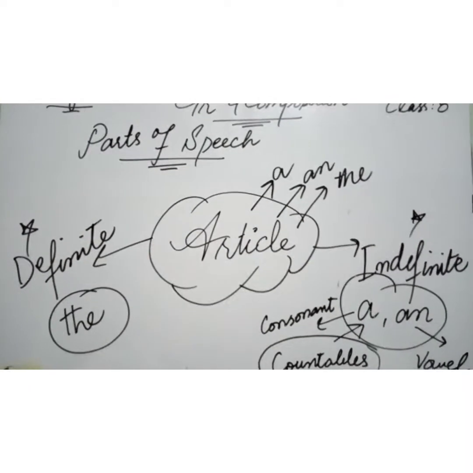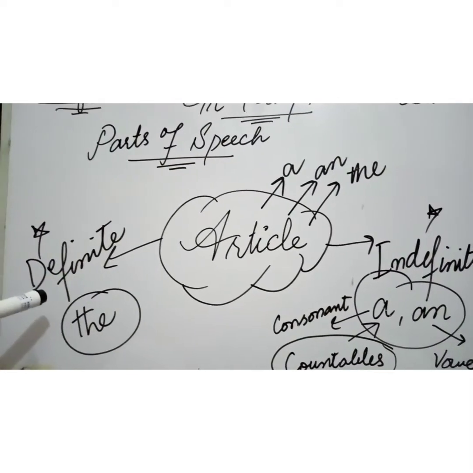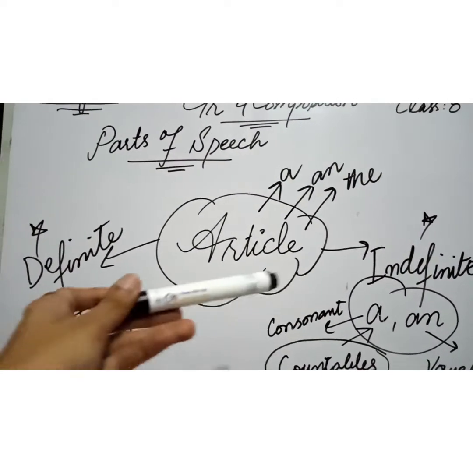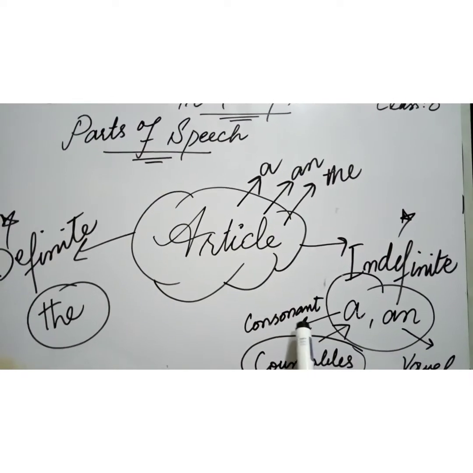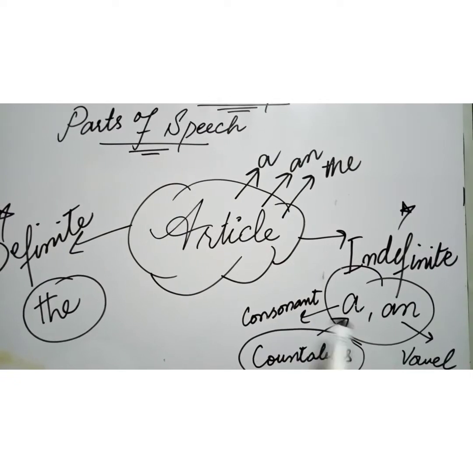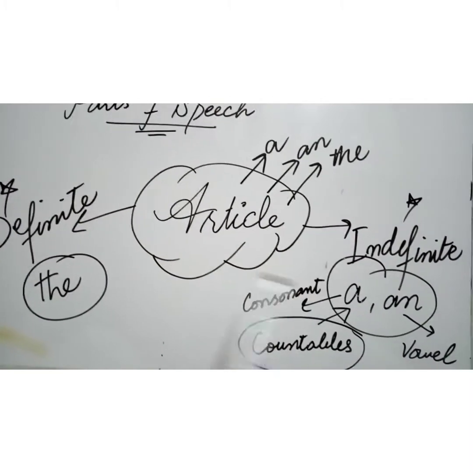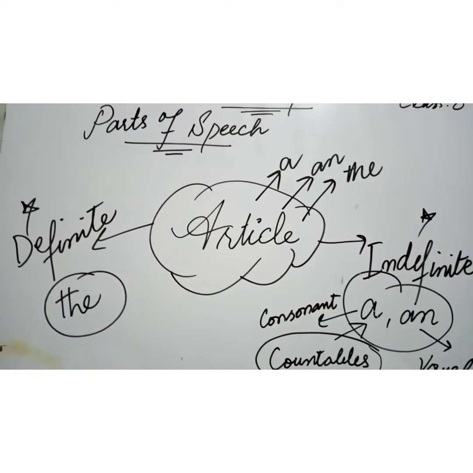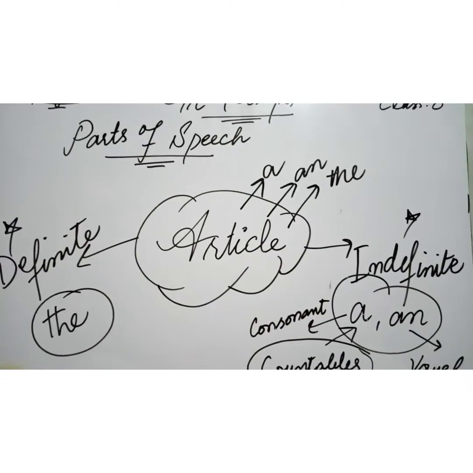So once again, I'm going to tell you about article. Article has two kinds, definite and indefinite. And in indefinite articles, there are a and an. A comes with consonant sounds, and an comes with a noun starting with a vowel sound. And in the definite article, we have the. So this was all about the article.